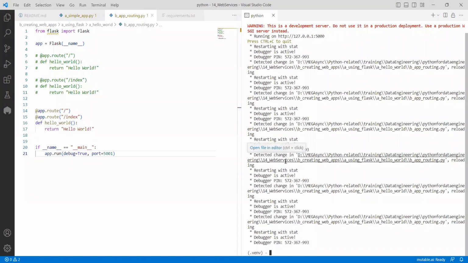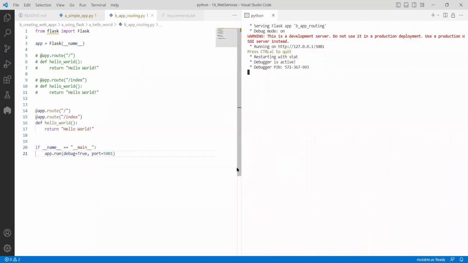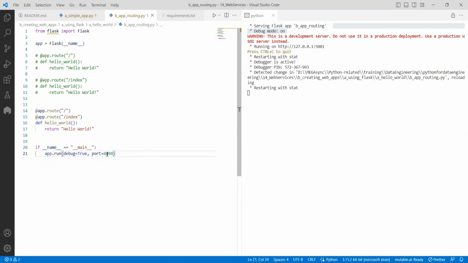So at least you should see the logs here. If something is happening or not happening, you should see the log here. You have an application which you started, b_app_routing. And if you don't give the port, by default, as I gave 5000, generally we give 8000 or 8800. So these are the most common ports people give.